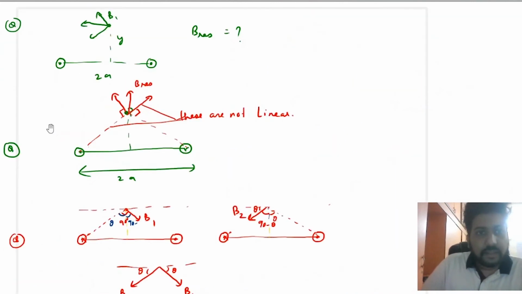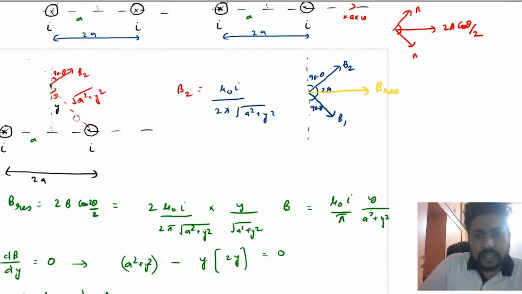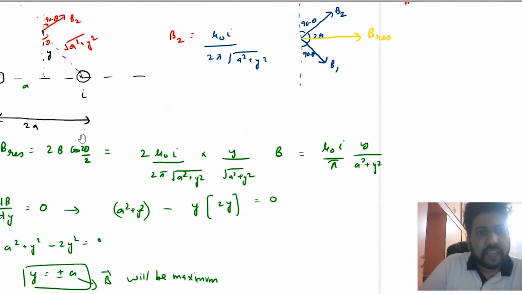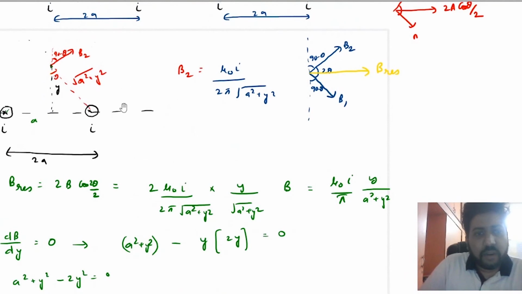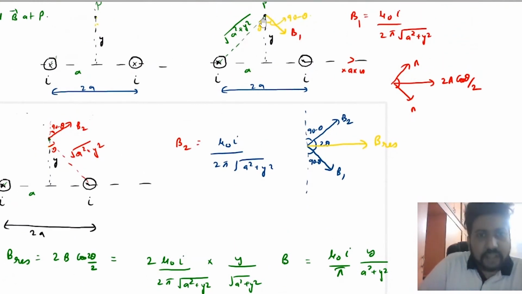Yes. Then now here we have taken some more problems. We will only find the direction. How to find the magnitude when you have two current carrying wires, I have already discussed. Now let me tell you one more thing here: why we have not drawn these two in the same diagram.